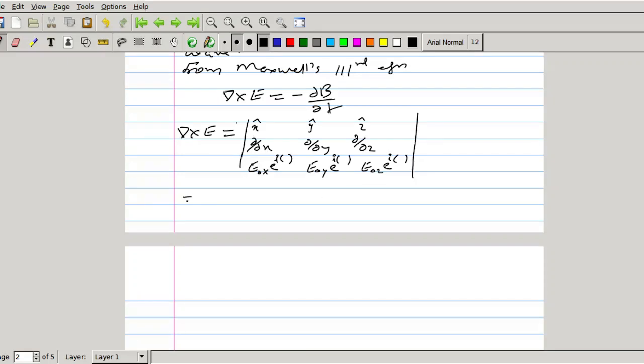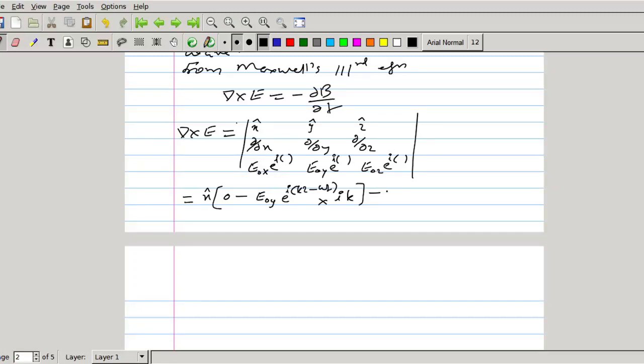Now taking del cross E, x cap into del by del y of this one. This is kz minus omega t, so that will be 0. 0 minus del by del z of this one will be E0y e raised to i(kz minus omega t) into differential of this one, which will be ik.